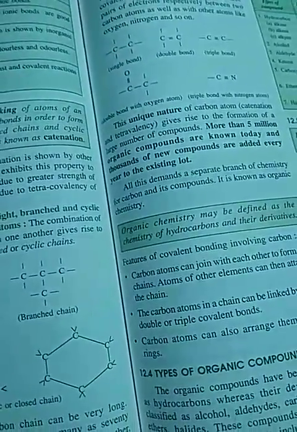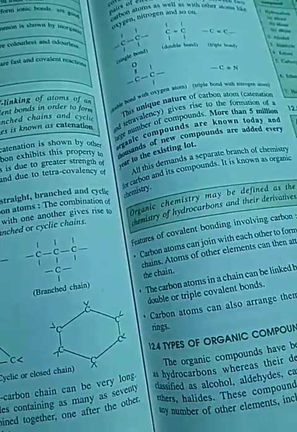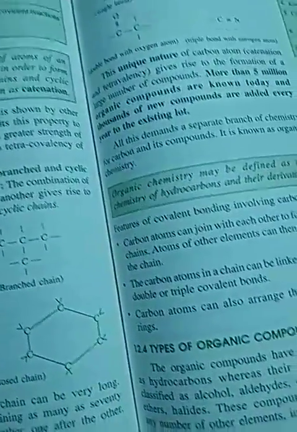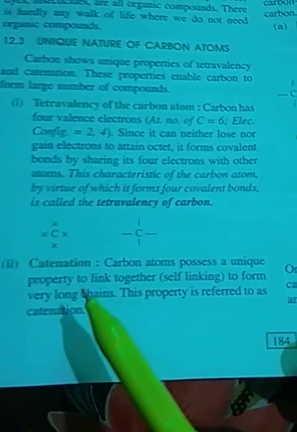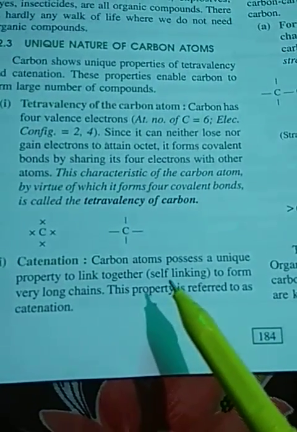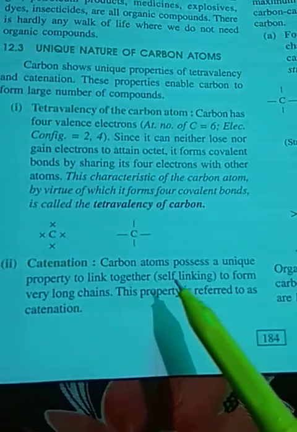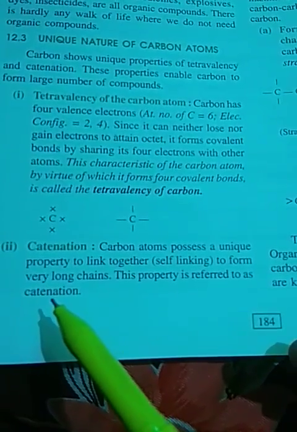So nowadays approximately we have 5.5 million organic compounds. Anyway, this carbon atom possesses a unique property to link together. Link together means self-linking. They share with the same carbon to form very long chains. This property is called catenation.